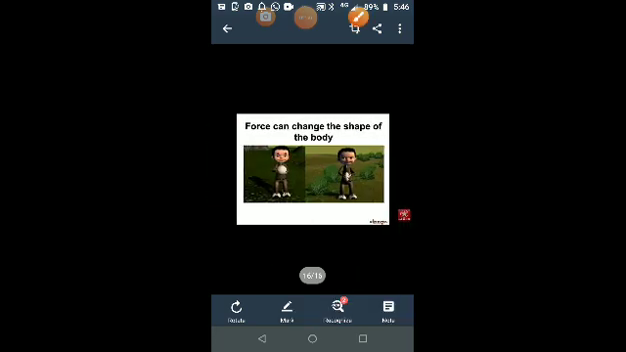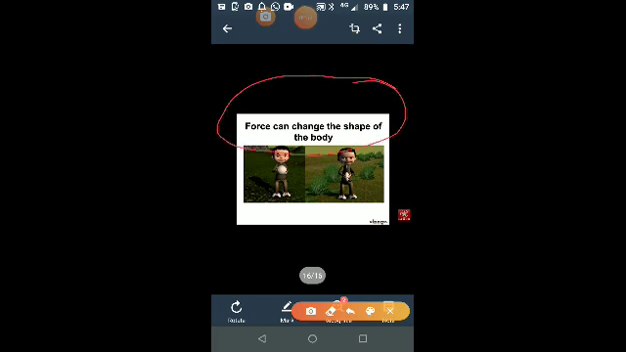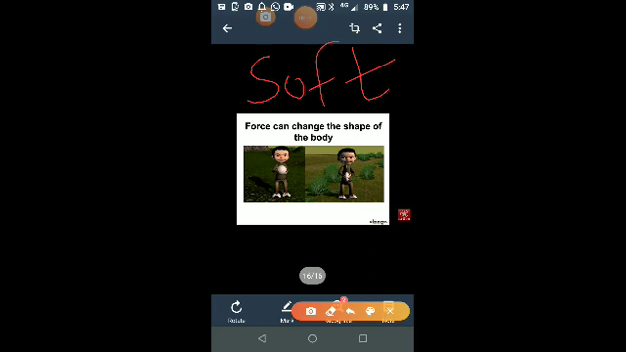Next, see, force can change the shape of the body. Force can change the shape of the body. See, take one soft ball in your hand. Now see, observe both the pictures. See the ball.